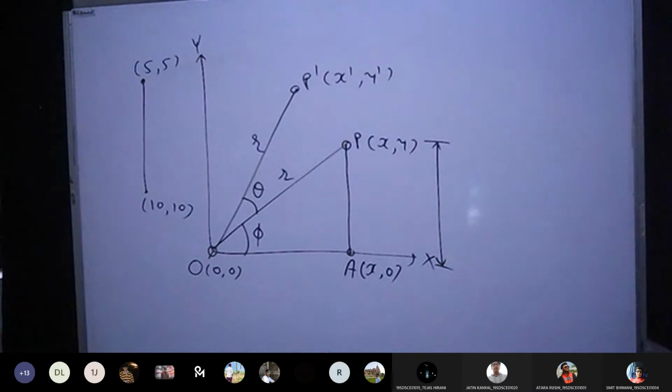See, first of all, whatever line I have drawn, what do you think? Is it a correct line?